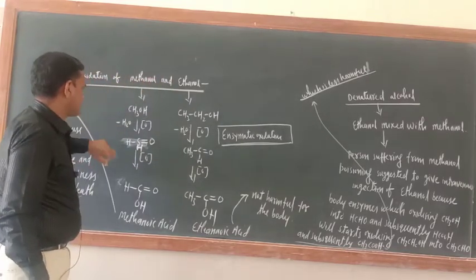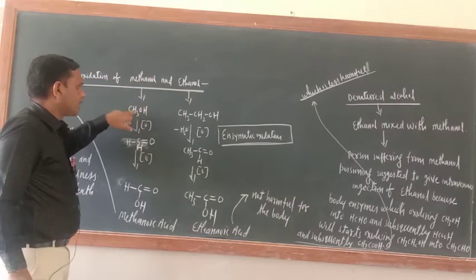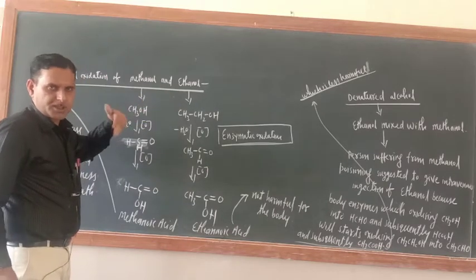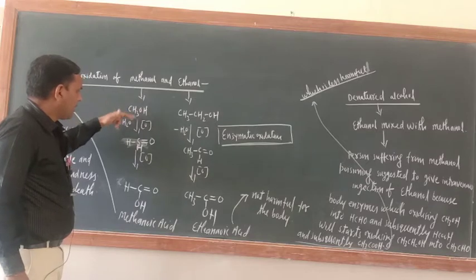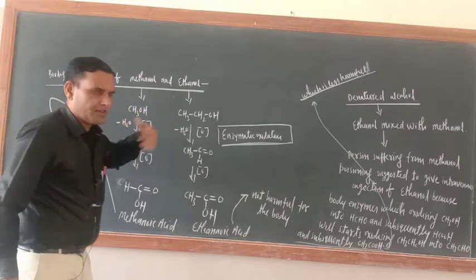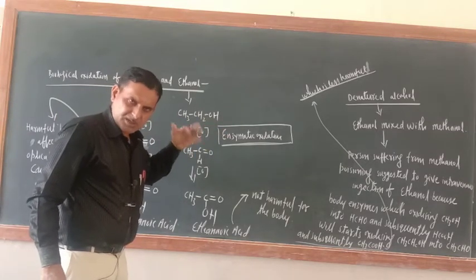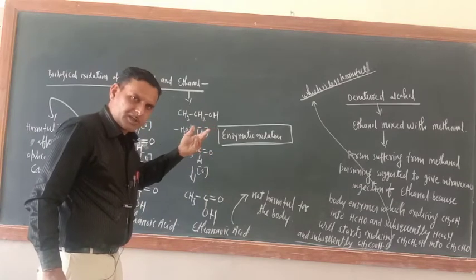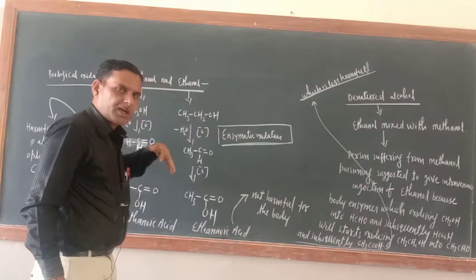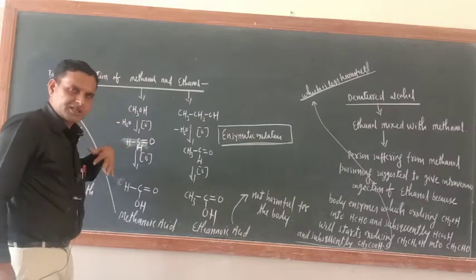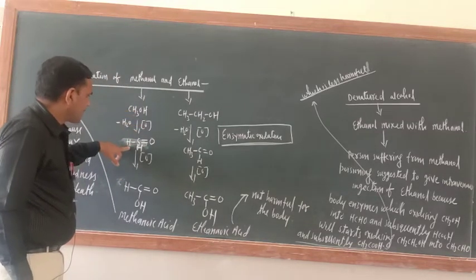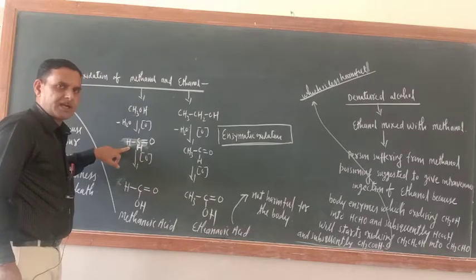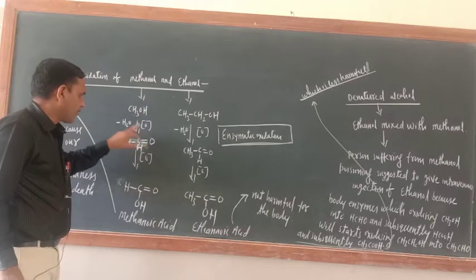Just understand this one. This is the methanol formula, this is the ethanol formula. Just now I have finished the oxidation of alcohol. So methanol, with the enzyme in the body, undergoes enzymatic oxidation. If methanol and ethanol are there in our body, methanol will be oxidized into methanal, formaldehyde, HCHO.